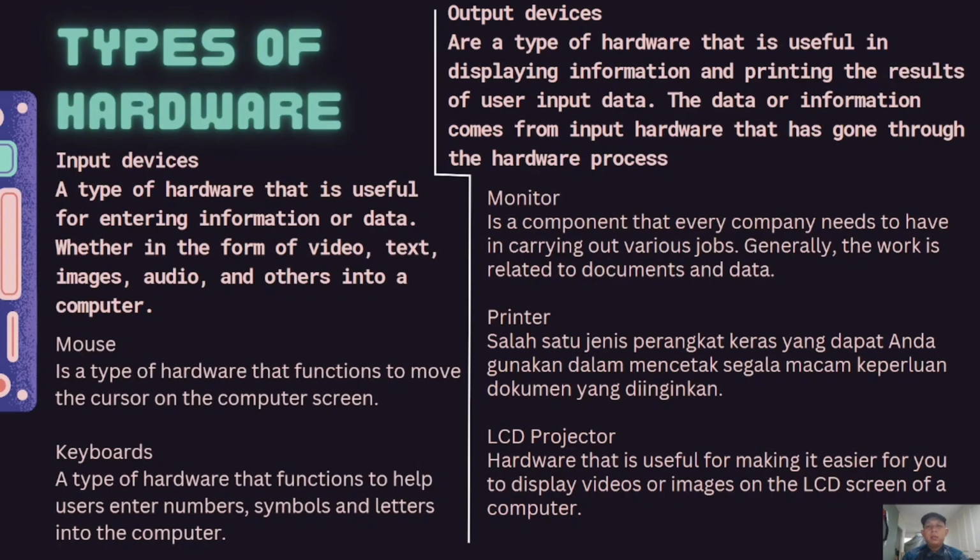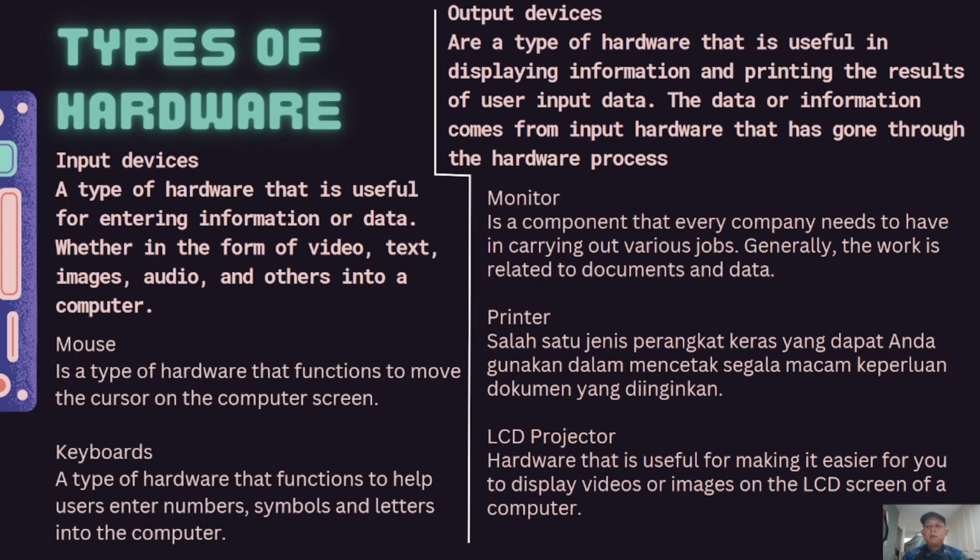Output devices are a type of hardware that is useful in displaying information and printing the result of user input data. The data or information comes from input hardware that has gone through the hardware process. Monitor is a component that every company needs to have in carrying out various jobs.